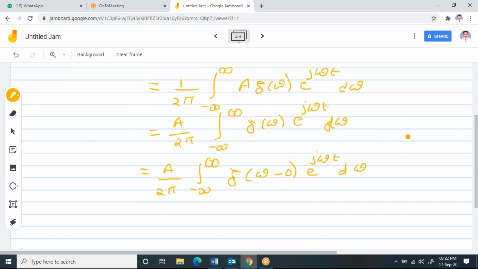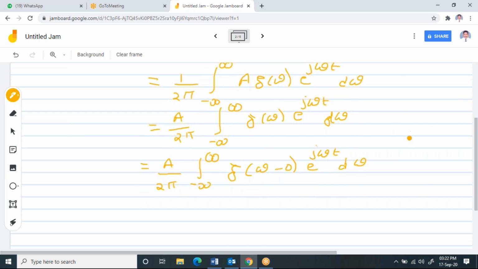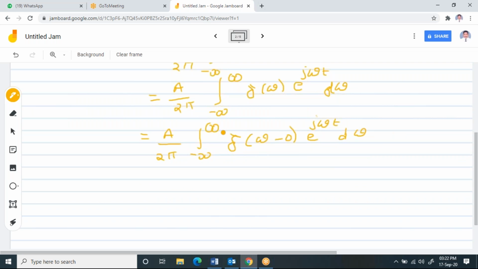Now, please be attentive here. I have a function with respect to omega. Here there is one logic that is there.